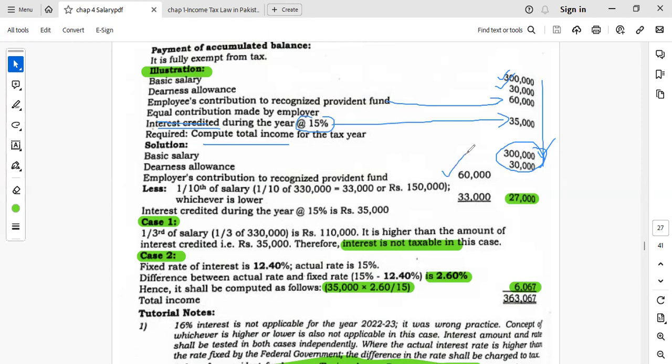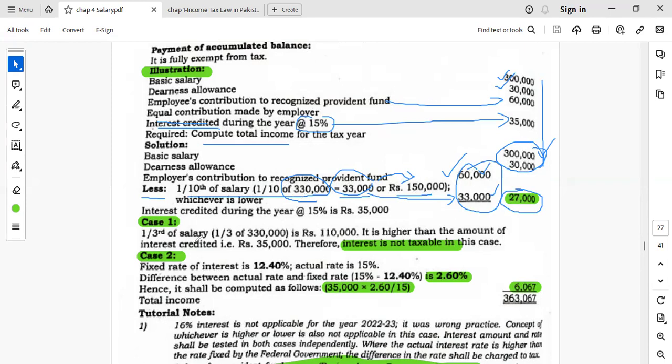employer contribution, which was equal to the employee contribution, less 1/10 of the salary. So we'll take 1/10 of the 330,000, that is 33,000, or 150,000, which was given as a condition. Whichever is less, 33,000 is less than 150,000. It will be treated as exempt, and the difference of the employer contribution and the exempted part is included in the taxable income.